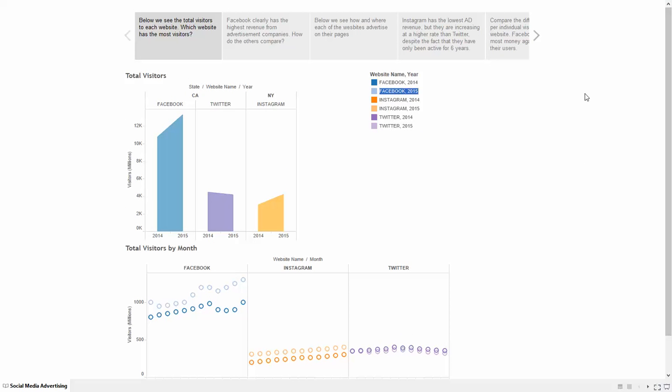By this graph, which do you think has the most visitors? We see here that Facebook clearly has the most visitors with an increase from 2014 to 2015.